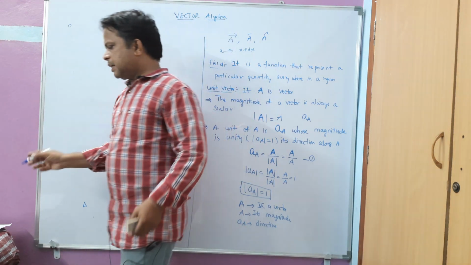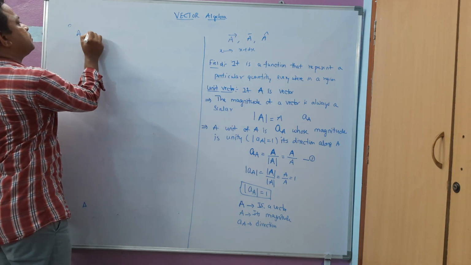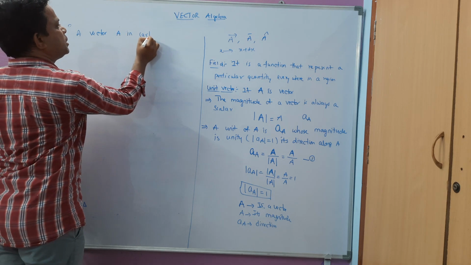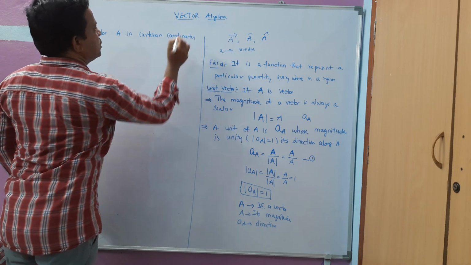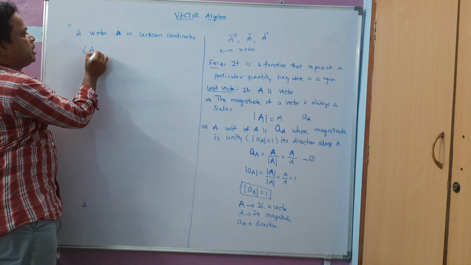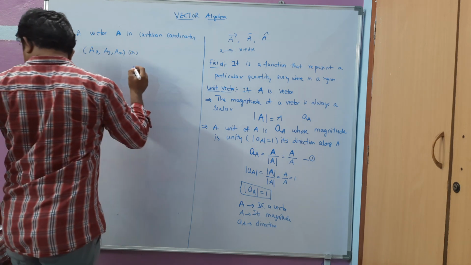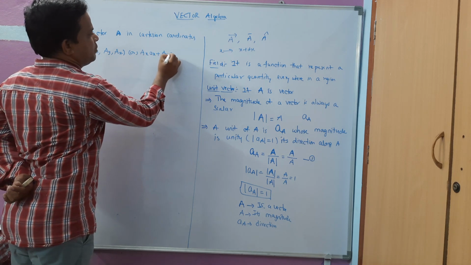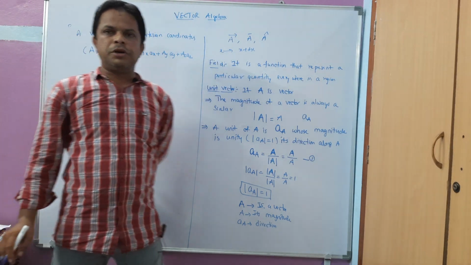Now I am going to have a vector A in Cartesian coordinates. I can represent the vector, bold A, like this: Ax comma Ay comma Az, or in either of these notations we can write Ax a_x plus Ay a_y plus Az a_z. So these are the two notations here.